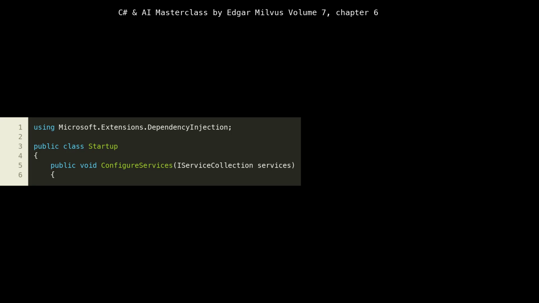We begin by importing necessary namespaces. At line 1, Microsoft.Extensions.DependencyInjection is crucial because it provides the core abstractions and implementations for dependency injection, DI, in ASP.NET Core. This framework is designed to build loosely coupled and testable applications. The Startup class, starting at line 3, is a convention in ASP.NET Core where we configure application services and define the request processing pipeline. The ConfigureServices method, at line 5, is where we register our application services with the DI container. This method is called by the host before the application starts accepting requests.